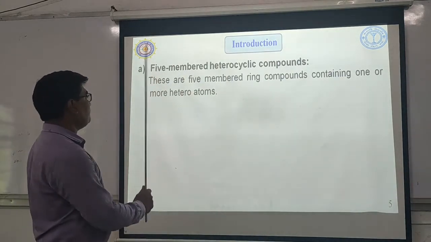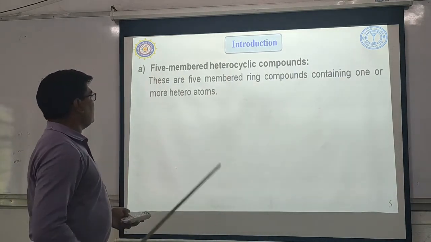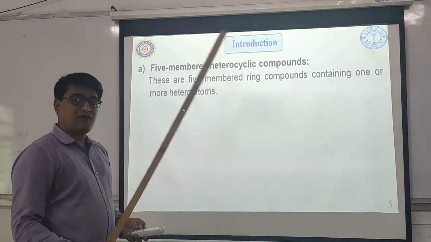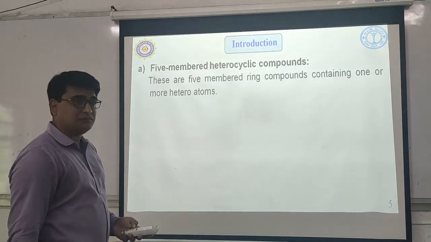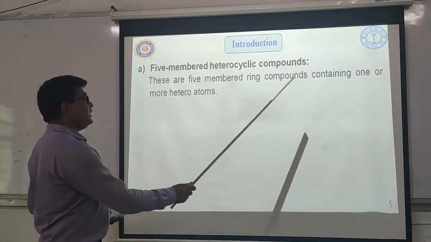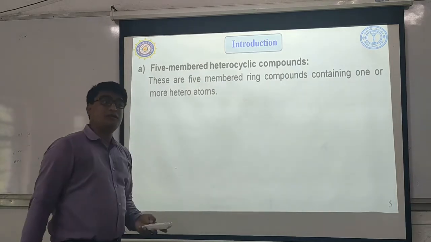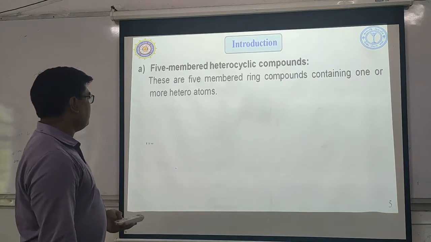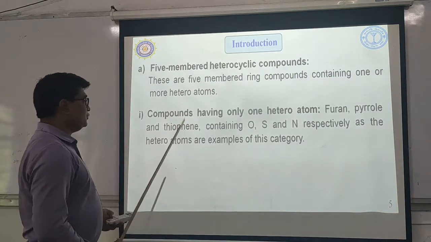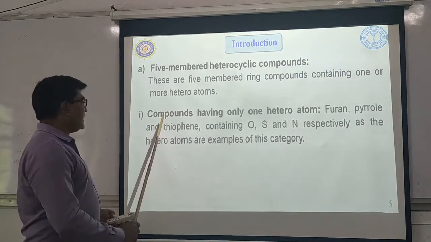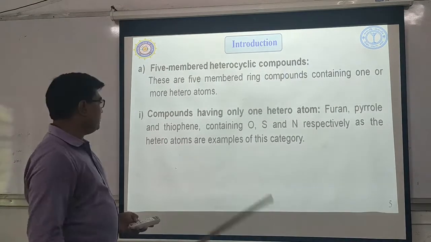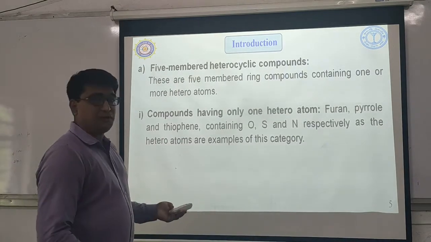As the name implies, 5-membered indicates that there are 5 atoms in the ring. These are 5-membered rings containing one or more heteroatoms. There are two types: number 1, compounds having only one heteroatom, and number 2, compounds having 2 heteroatoms.